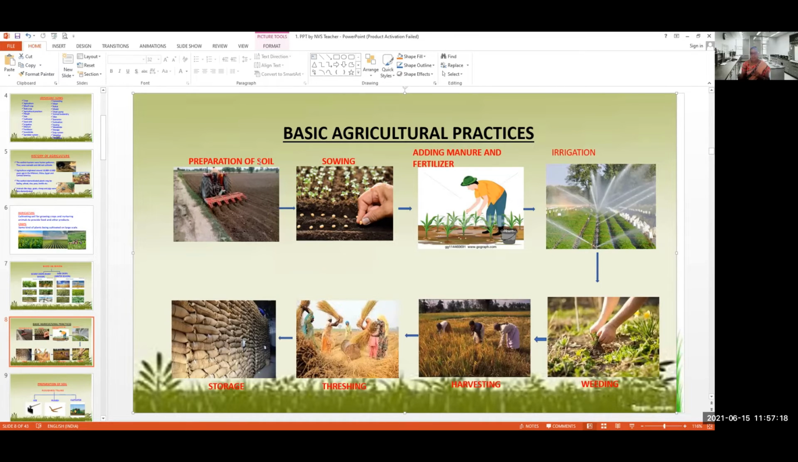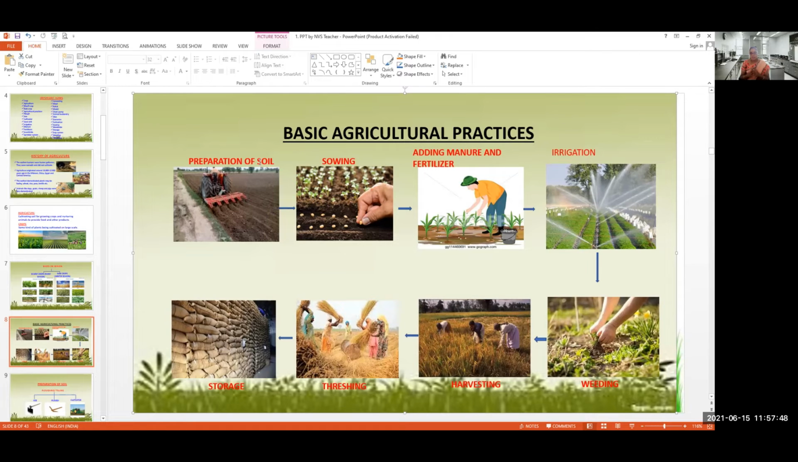Okay, harvesting. Then threshing, that is, after harvesting, we have to beat the grain stalk so that the grain will be separated and the chaff, that is the grain dust, will be separated. That is called chaff. So that is separated. After that, how do we separate the chaff and the grain? By doing winnowing. Okay, and then storage.